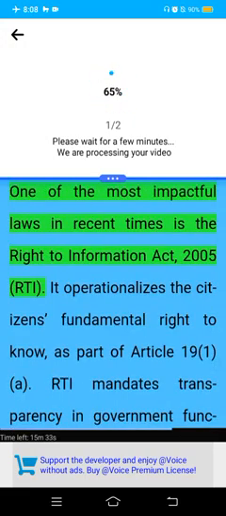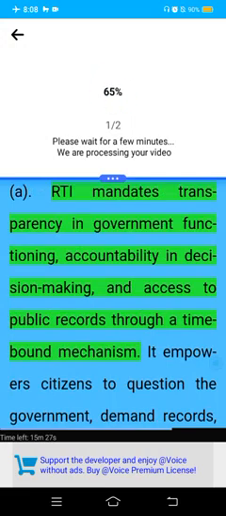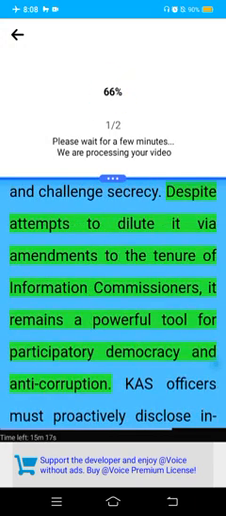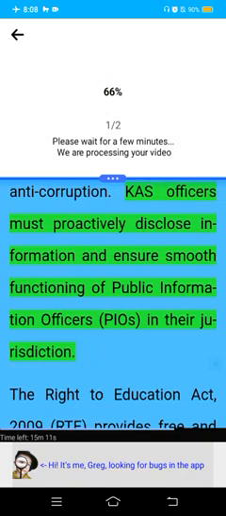One of the most impactful laws in recent times is the Right to Information Act, 2005, RTI. It operationalizes the citizen's fundamental right to know, as part of Article 19(1)(a). RTI mandates transparency in government functioning, accountability in decision-making, and access to public records through a time-bound mechanism. It empowers citizens to question the government, demand records, and challenge secrecy. Despite attempts to dilute it via amendments to the tenure of information commissioners, it remains a powerful tool for participatory democracy and anti-corruption. CAS officers must proactively disclose information and ensure smooth functioning of Public Information Officers, PIOs, in their jurisdiction.